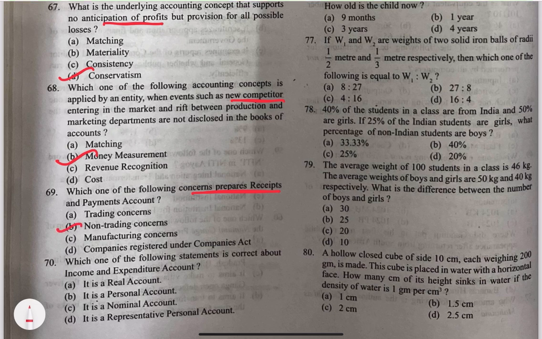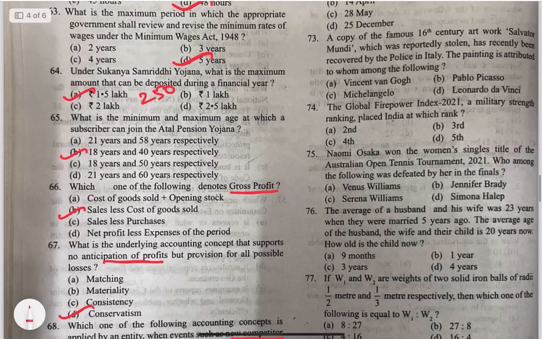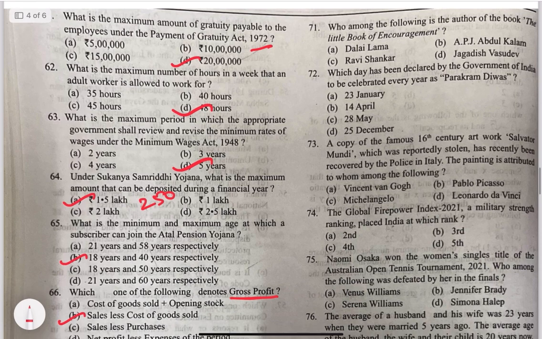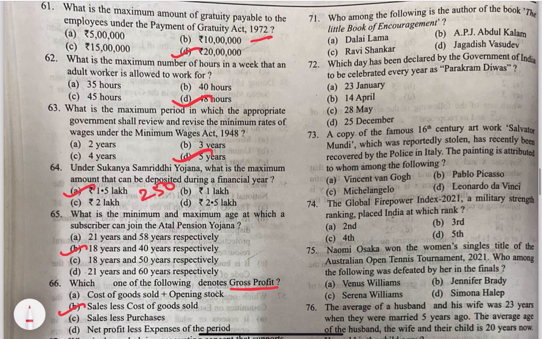70. Which one of the following statements is correct about income and expenditure account? It is option C. It is a nominal account, because the income and expenditure account is a nominal account. They're also called temporary accounts, okay? Because that includes revenue, expense, gain and loss accounts. So let's move on to 71.